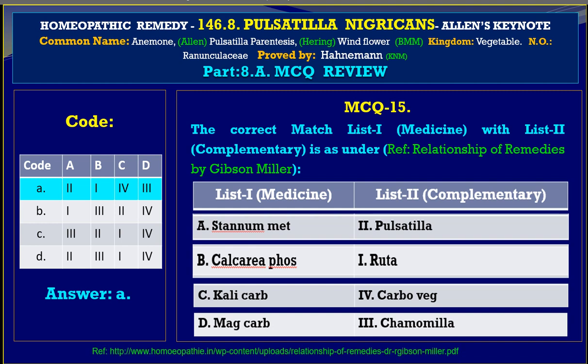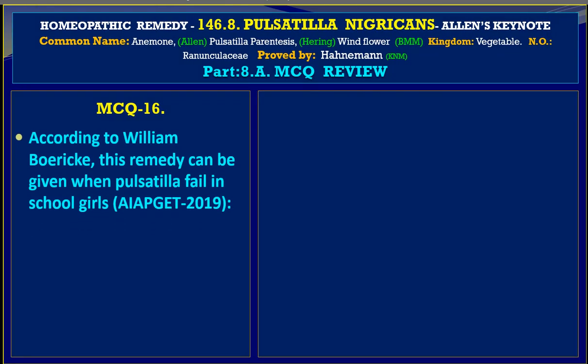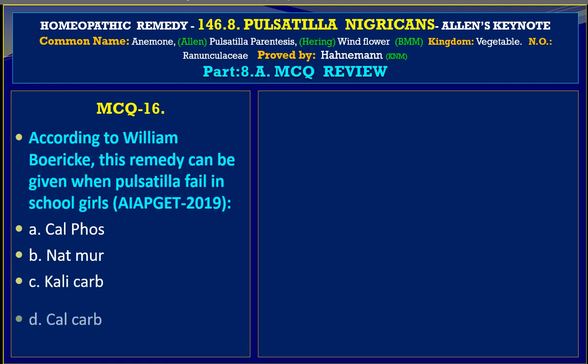Friends, let us go to the next MCQ 16. According to William Boericke, this remedy can be given when Pulsatilla fails in schoolgirls. AIAPGT 2019, this question comes, and variable A tells us Calcarea phos, variable B tells us Natrum mur, variable C stands for Kali carb, and variable D is Calcarea carb.